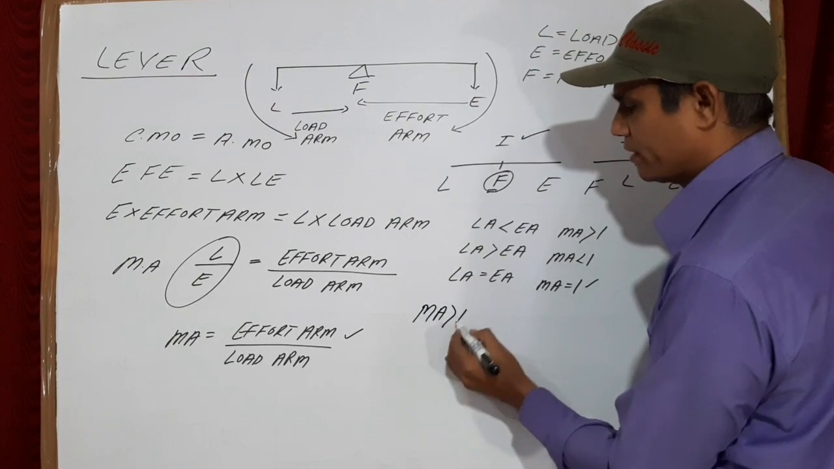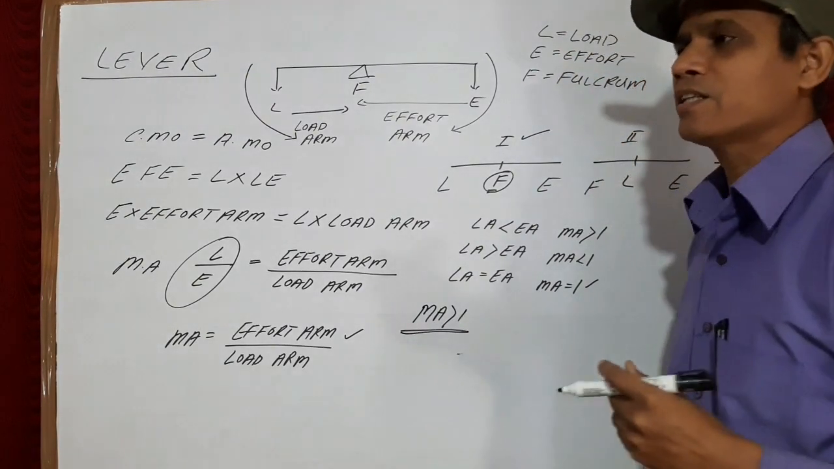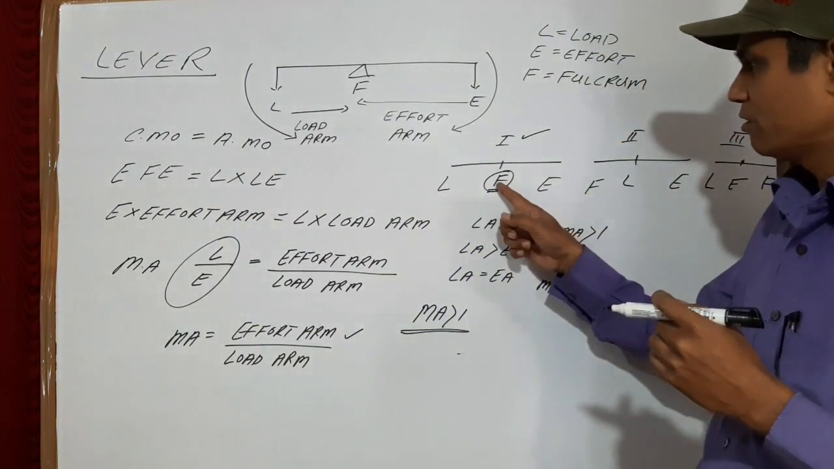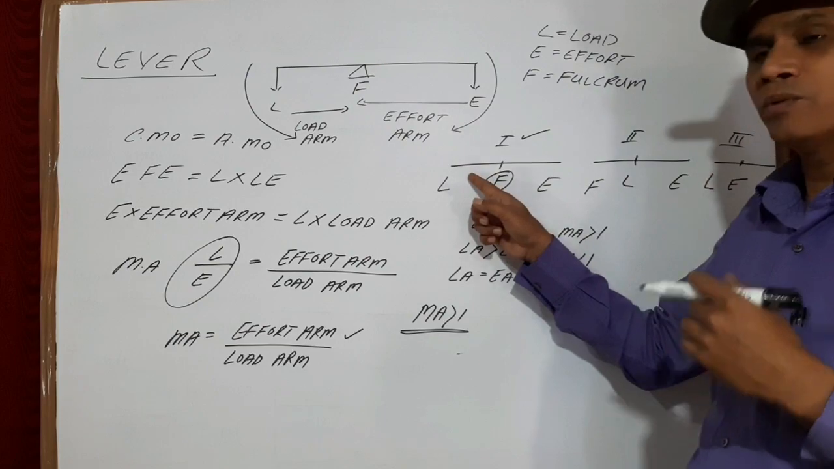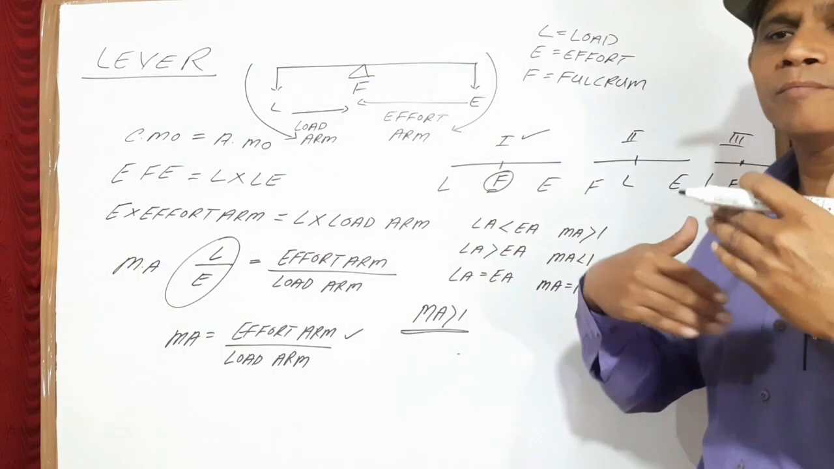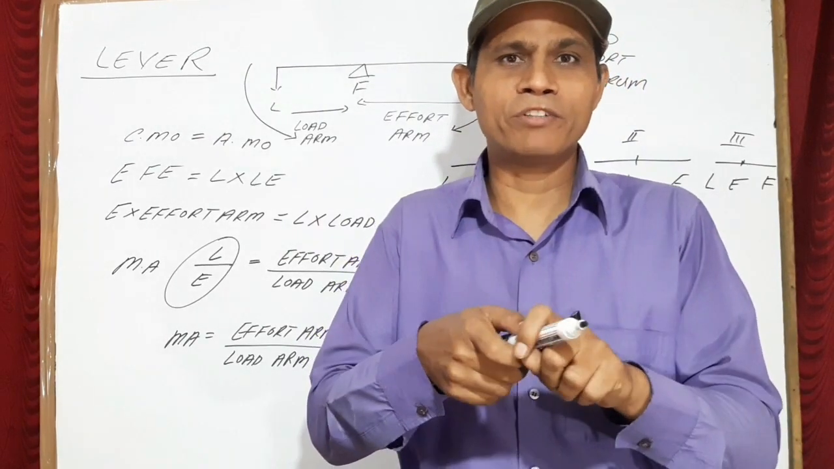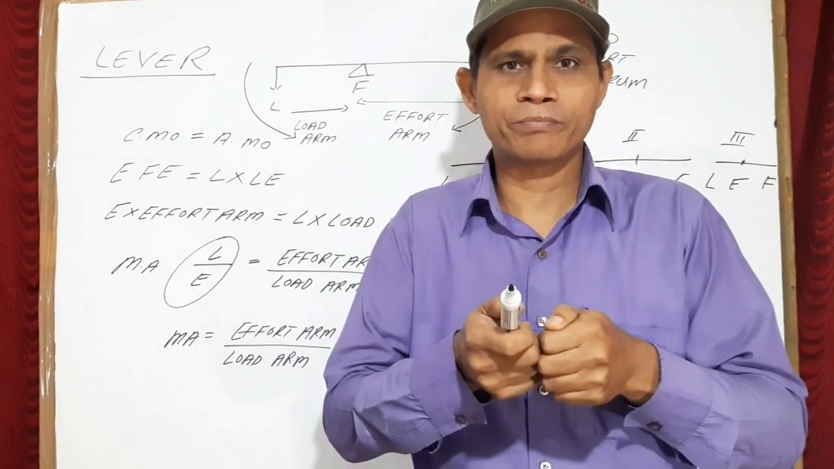Mechanical advantage is greater than 1 in the case of a first class lever. And when will it be greater than 1? When the fulcrum is nearer to the load. For example, a shear which is used to cut sheets.